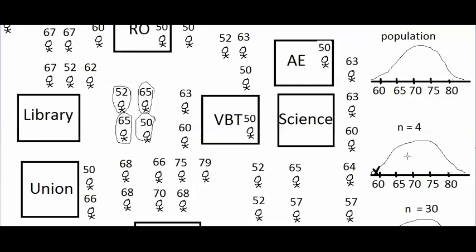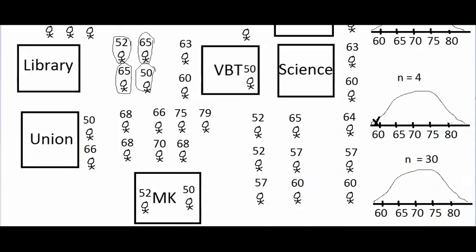All those samples are in here, and fewer of the possible samples will have low averages, and fewer of the possible samples will have high averages. And you have this normal curve. If you're taking a large sample of 30 from the population, most of the possible samples will have medium averages. Fewer of them will have really low averages out here. Fewer of them will have really high averages out here.